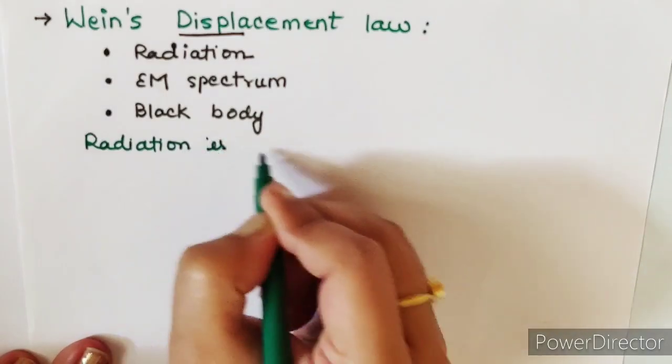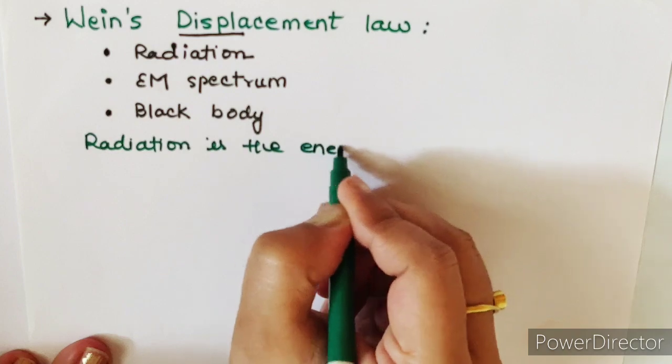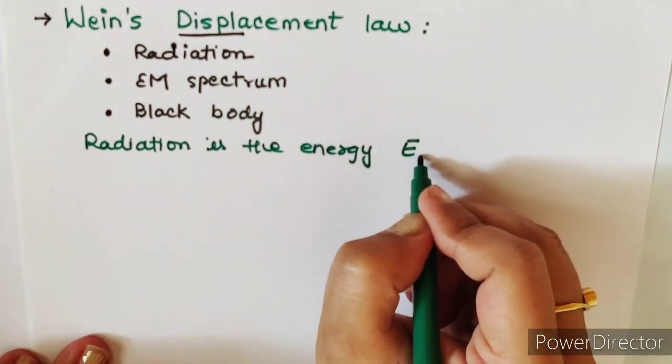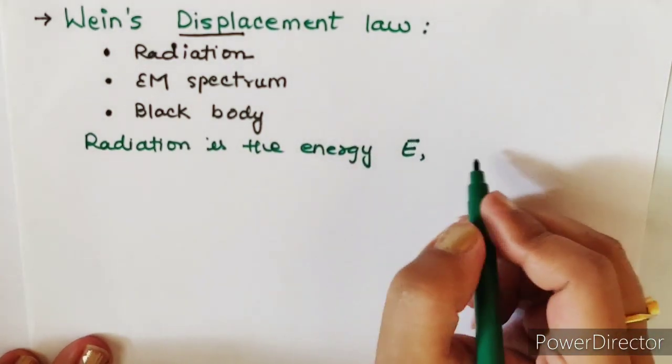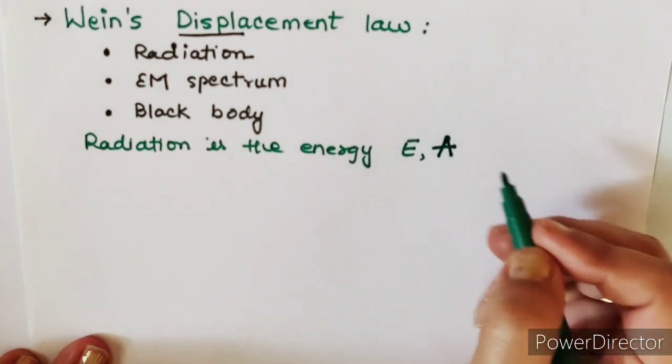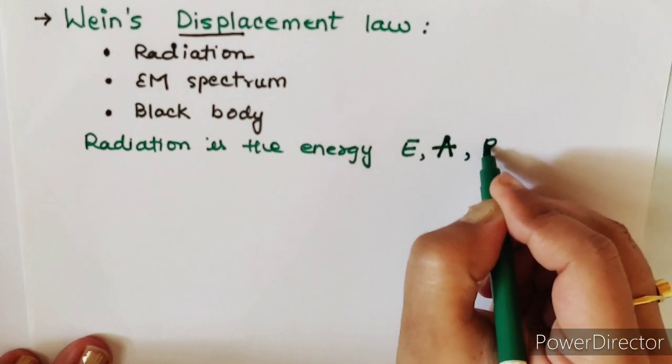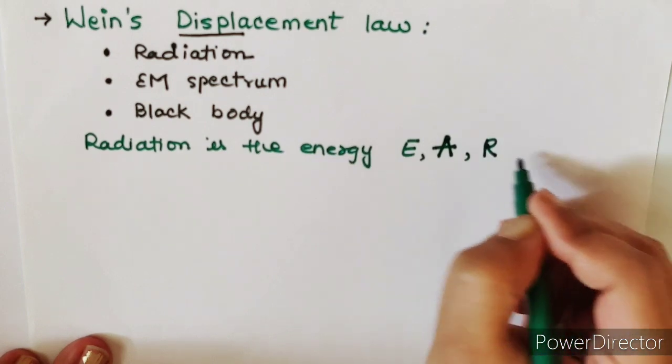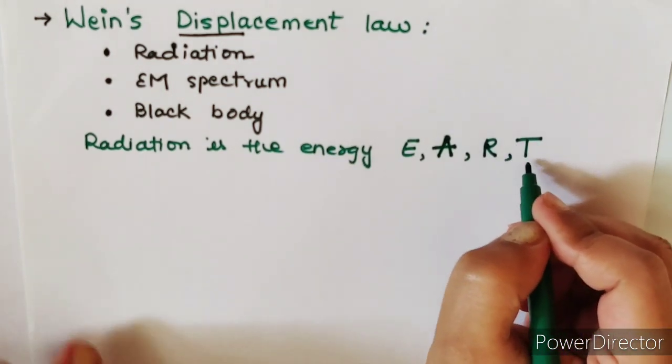So radiation is the energy which is either emitted by an object. So I am writing E for emission, or either absorbed by an object. So I am writing capital A for absorption, or reflected by an object, so R, or transmitted through an object.